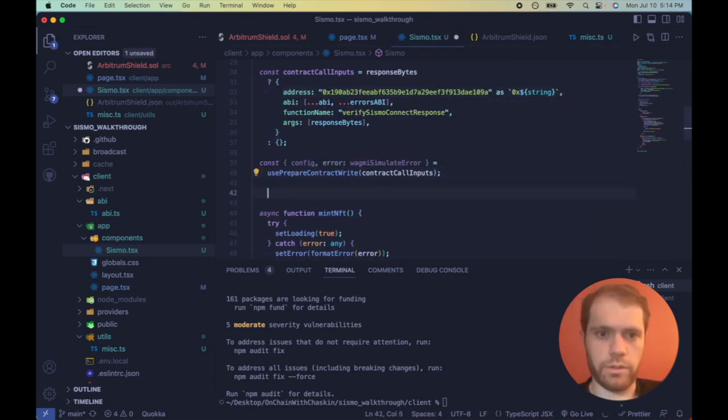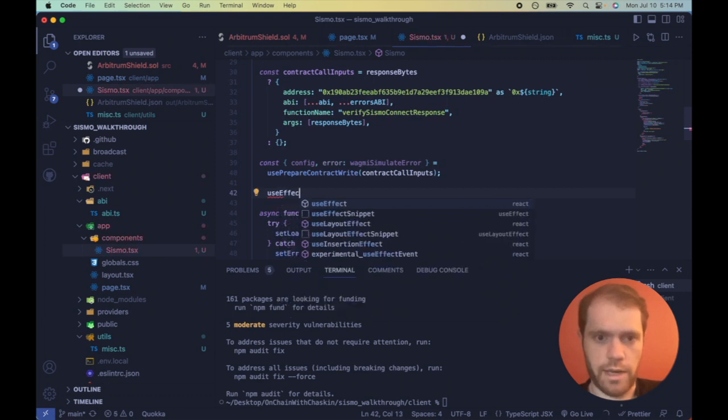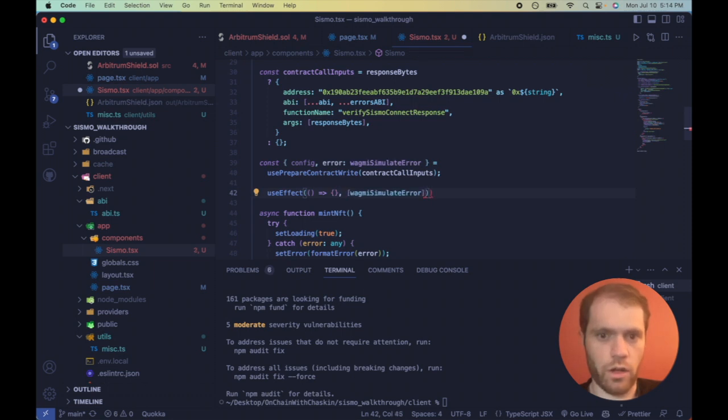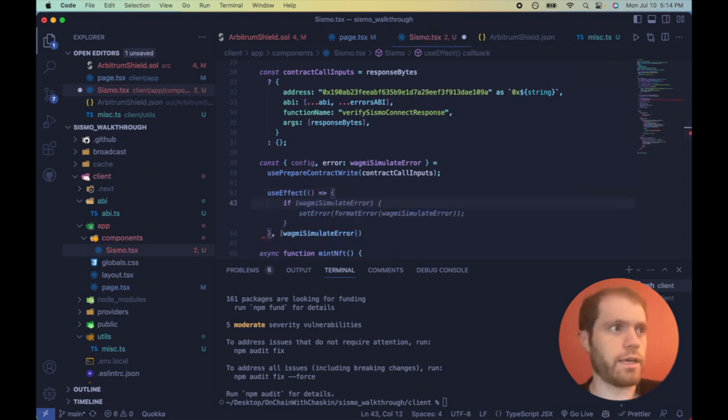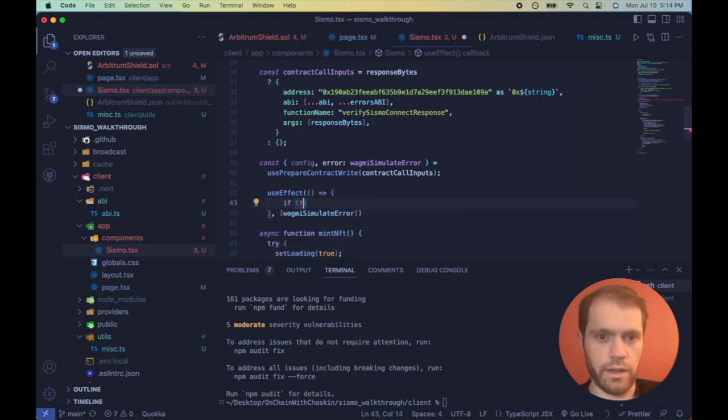Now we're going to run a useEffect just to make sure there are no errors on our simulation. If there is, we can display it before the user even calls our mint button or our smart contract. If there's no WAGMI simulate error, that is what we want, we return.